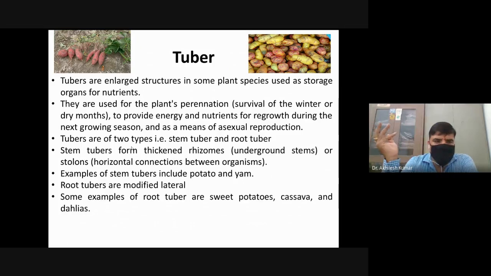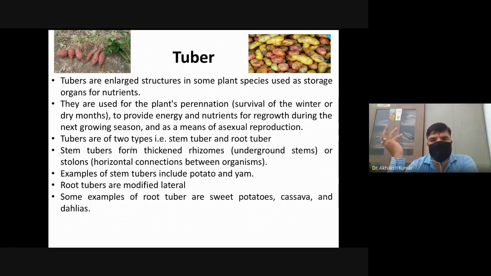Generally, winter or dry months are unfavorable for various types of plants. During unfavorable conditions, perennation takes place with tubers. Tubers provide energy and nutrients for regrowth during the next growing season and as a means of asexual reproduction.